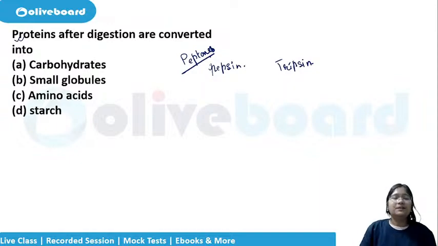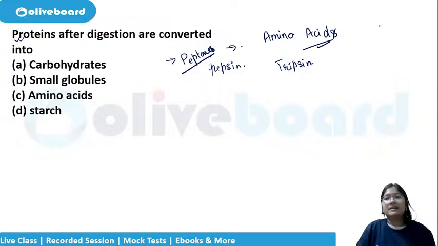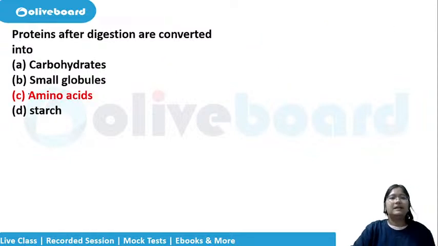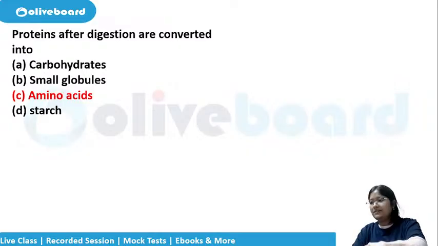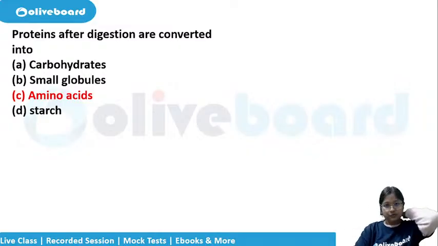For the time being, what is the final form of protein? It will be amino acids. So in our body, it is in the form of amino acids. Just like a computer understands the language of 0 and 1, similarly the body understands the language of carbohydrates, fats, vitamins. So it will be converted into what? Amino acids. Now please try to give the answers in the chat box. Even if one person gives the answer, we will move to the next question.